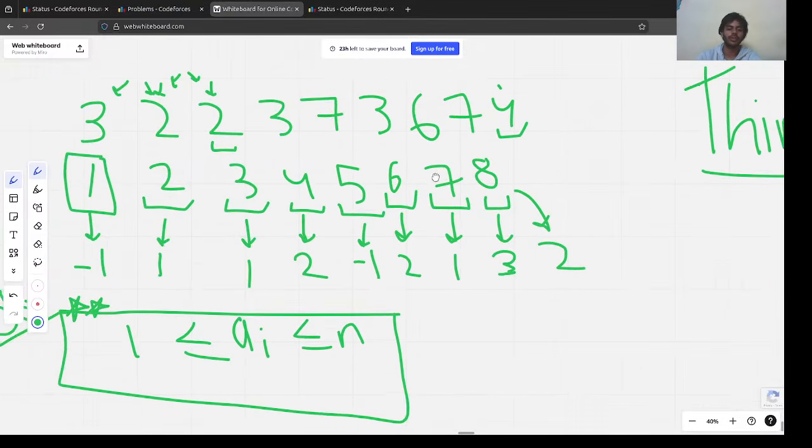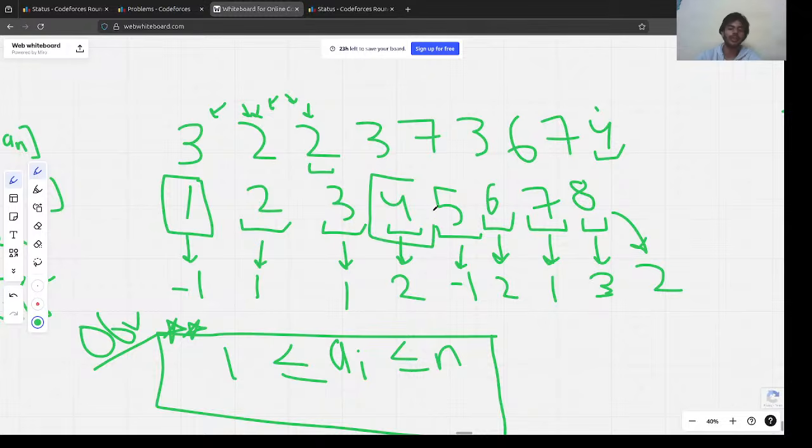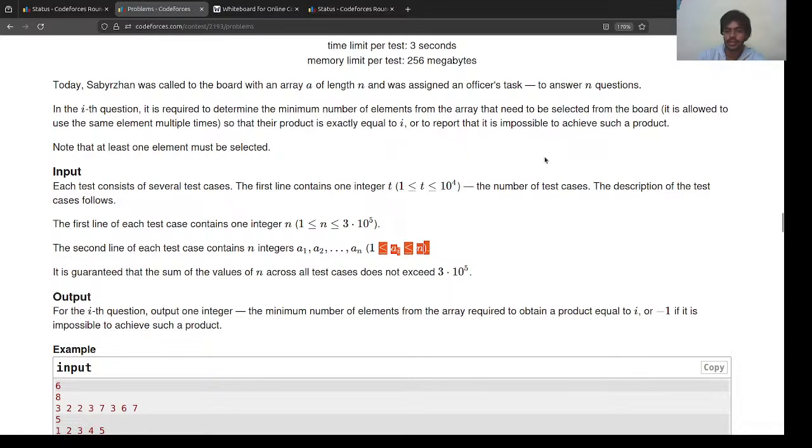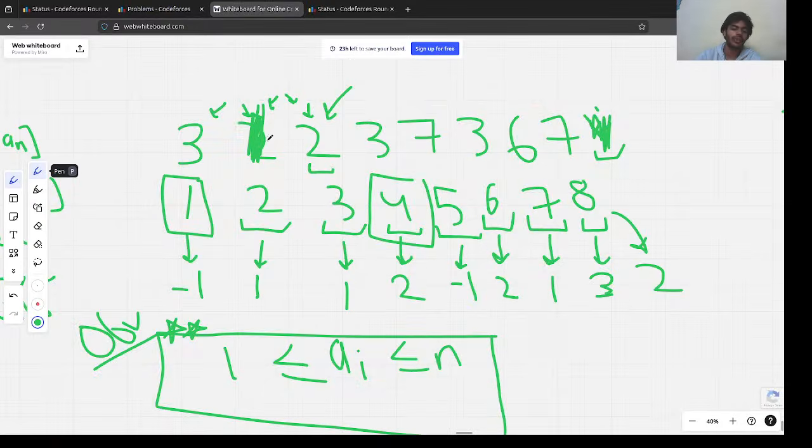One more thing, dude. 4 is a perfect square, right? But let's say we didn't have this here, and we also didn't have this here. Let's assume this is number 1. But we can choose a single element multiple times, right? This is mentioned in the question, that it is allowed to choose the same element multiple times. So even if we had 1 here, what we could do is use 2 multiple times. We could use 2 two times, and their product would result in 4.